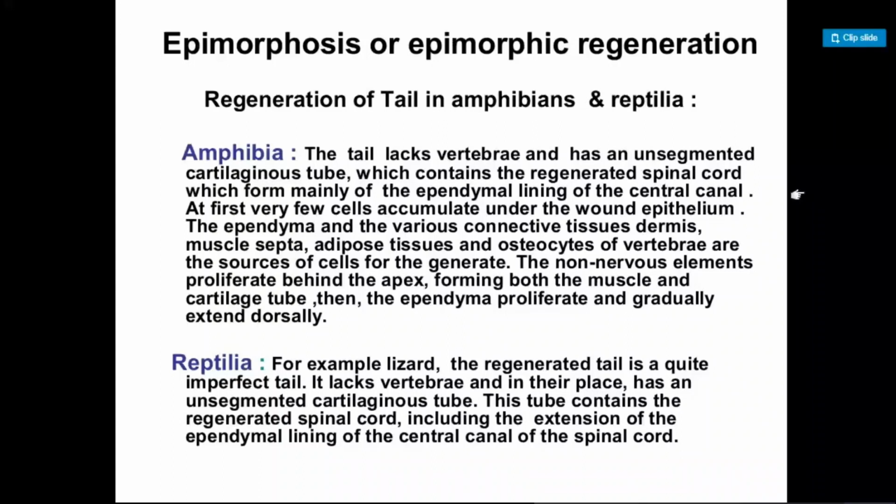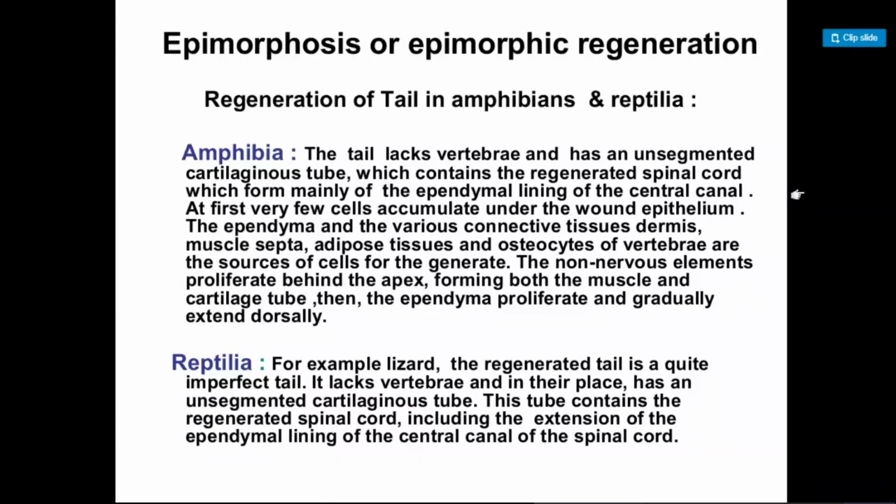At first, very few cells accumulate under the wound epithelium, the ependyma, and the various connective tissues, dermis, muscle septa, adipose tissues, and osteocytes of vertebrae are the sources of cells for the regeneration. So here again the same thing is repeating, that the nearby or surrounding cells are involved in the process of regeneration. So different types of cells participate in the regeneration of that missing part of the body.